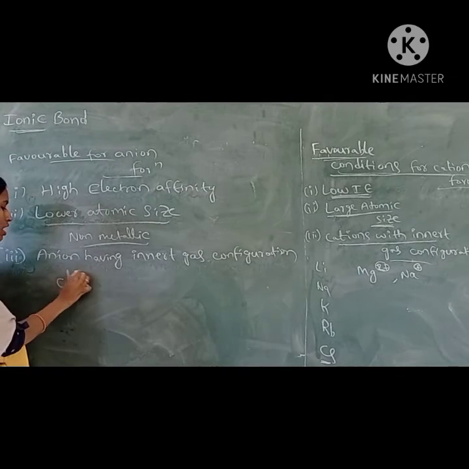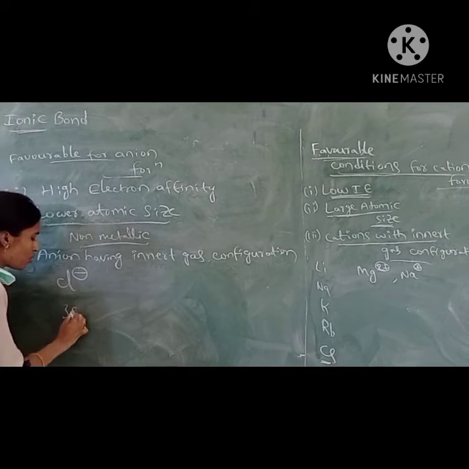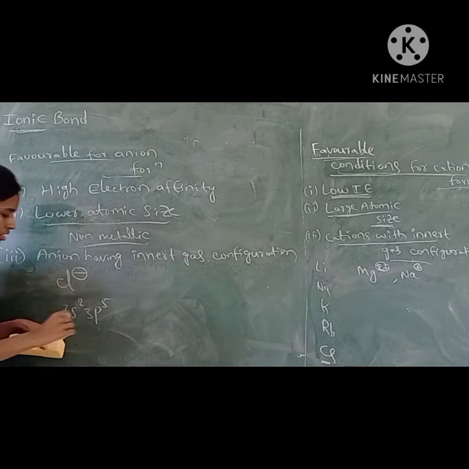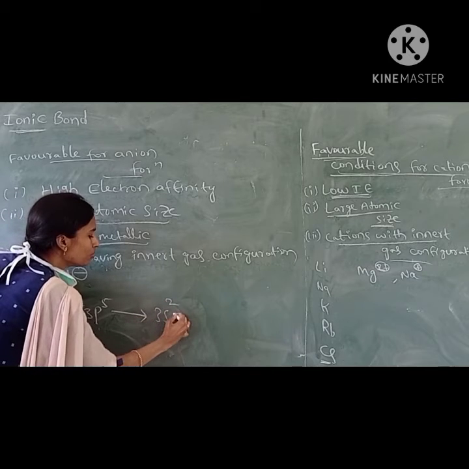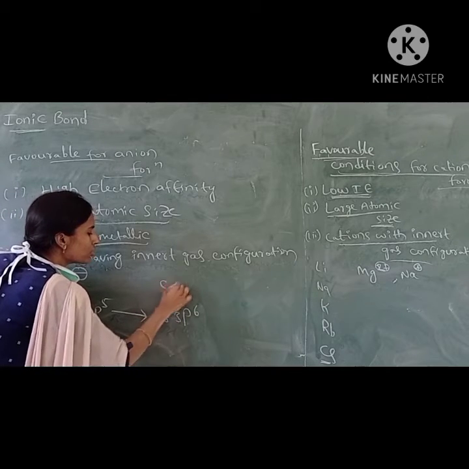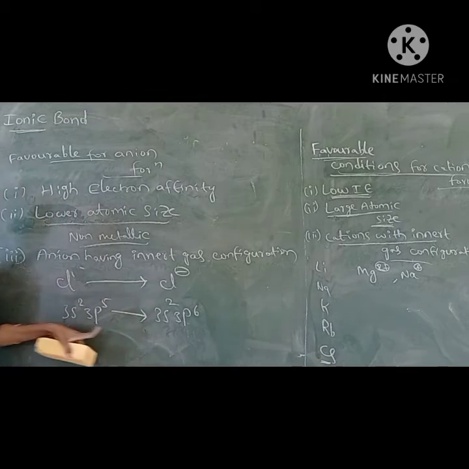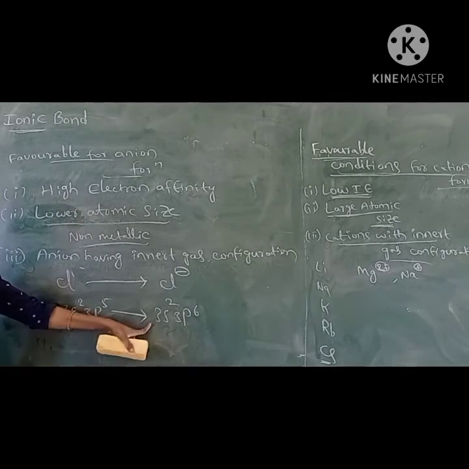If you take Cl minus, the chloride ion, the chlorine electronic configuration in the ground state is 3s2 3p5. After accepting an electron, it will become 3s2 3p6. This is Cl minus. So Cl minus gets the inert gas configuration, that's why it will form readily.